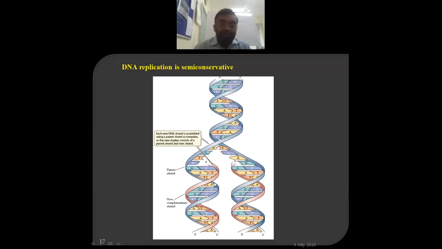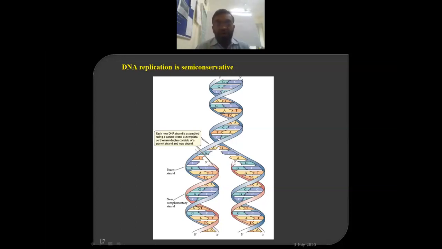And this also explains the logic, because what happens whenever these two strands are separated? I already said that these two are not similar, they are not identical, they are complementary.